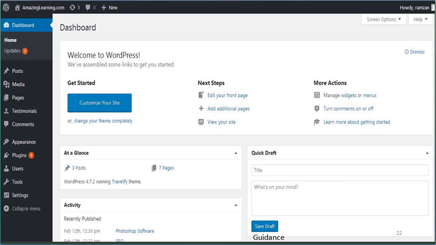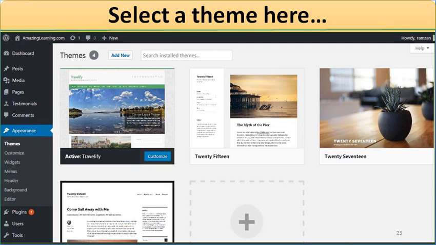Then one of the most important things we do is select a theme first for our website, which decides our look and feel. There may be some free themes in your software, but if you are interested in downloading themes, you can connect your PC to the internet and choose whichever theme you like.